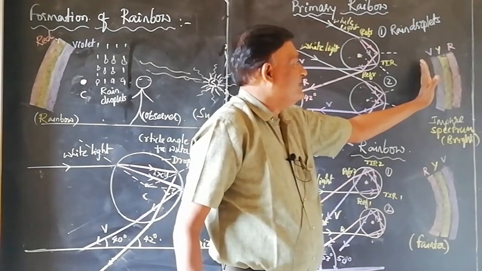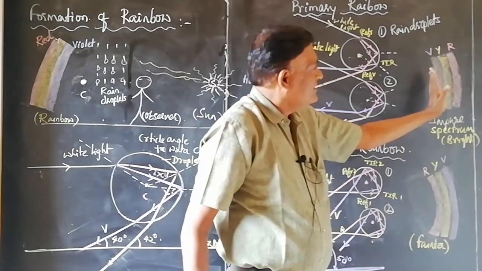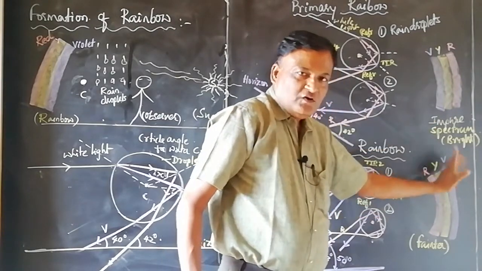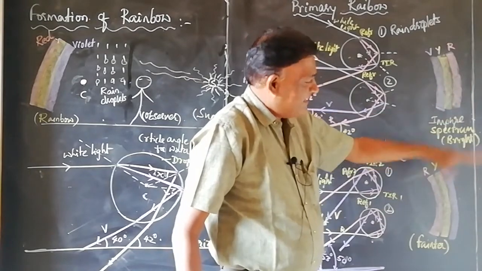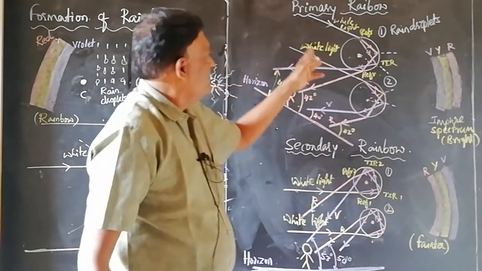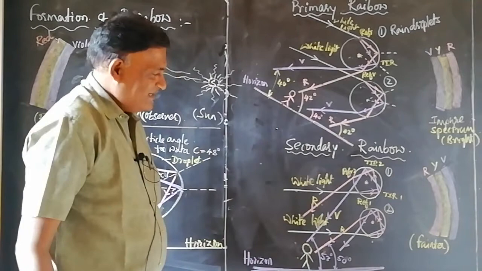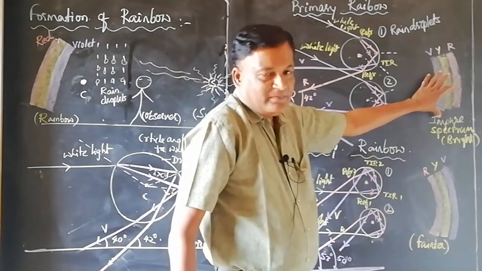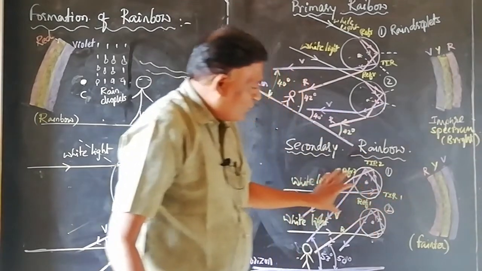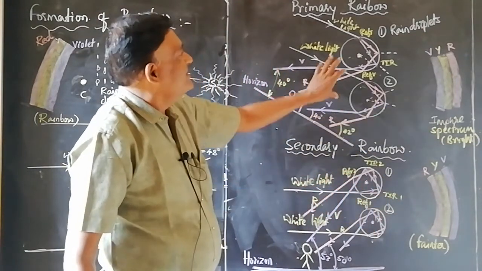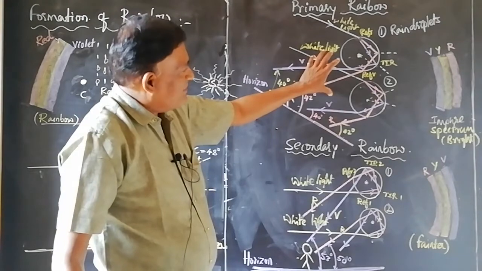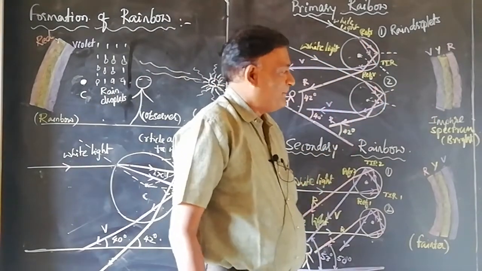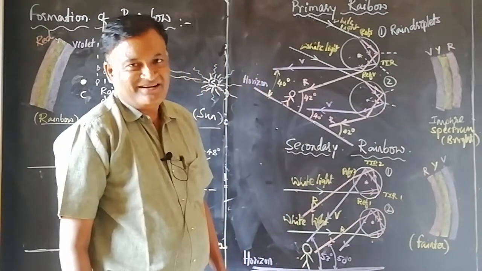Here colors from inside to outside, violet to red. Here the colors from inside to outside, red to violet. Colors are inverted in the primary rainbow and secondary rainbow. And the secondary rainbow is fainter than primary rainbow, since it is a 4-step process, whereas for the formation of primary rainbow, the process is 3-step process. I hope you understand.